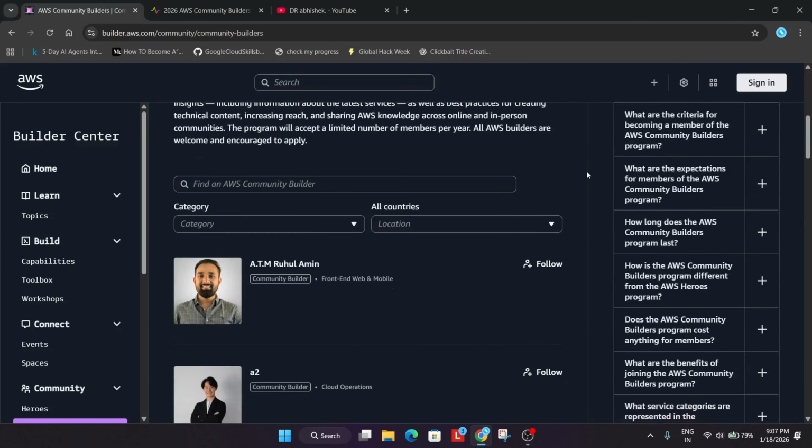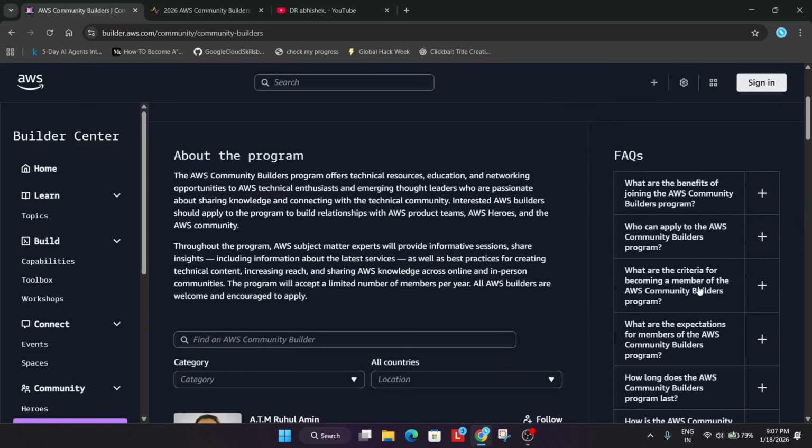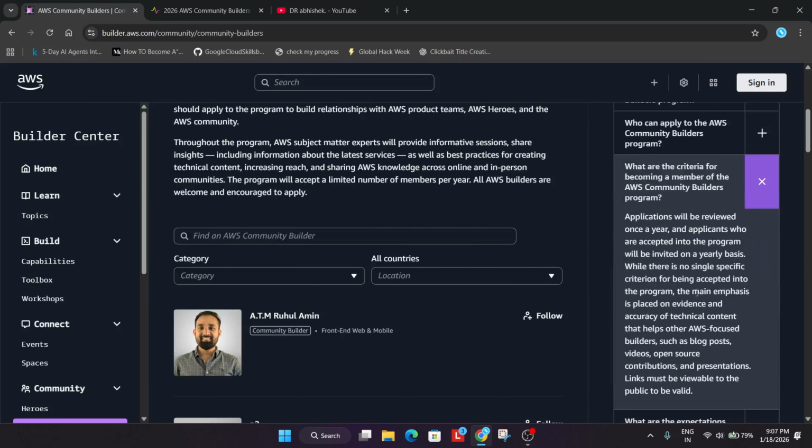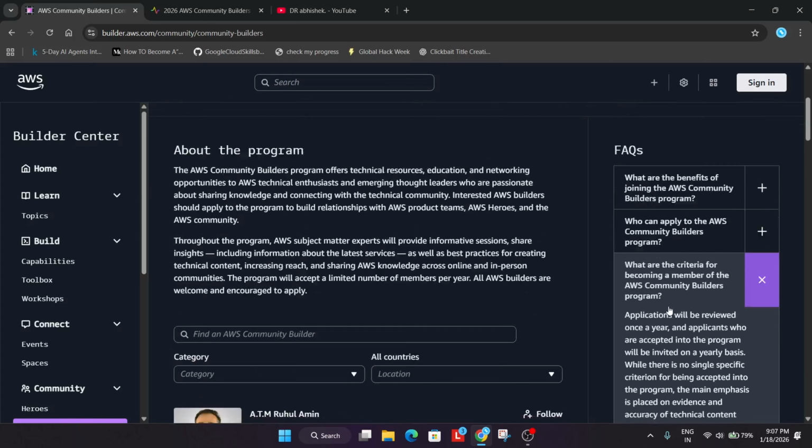Now coming to the FAQs, who can apply, I have already cleared. Now what is the criteria? It will be reviewed once a year, means every year there is a builder program and they select people. Some people are selected on the basis of invite only. Okay, so you have to apply just like applying for any examination form, and you'll be selected based on your results. So here some important thing I have already covered. Okay, so there is not much thing to know.